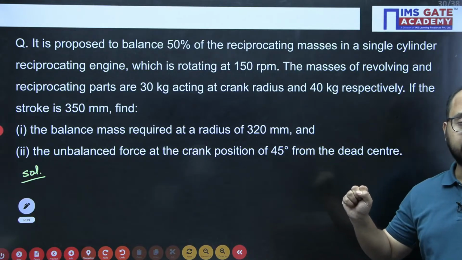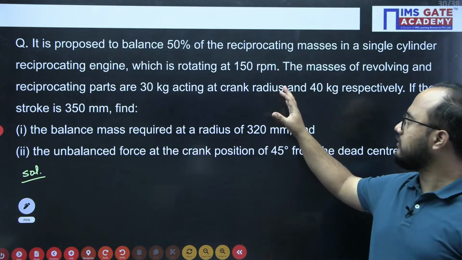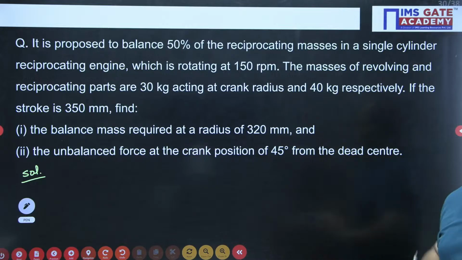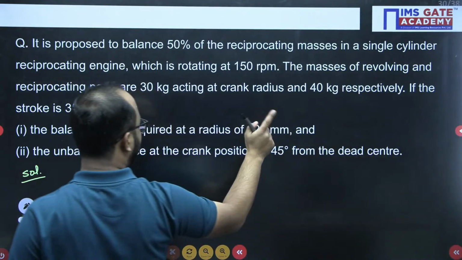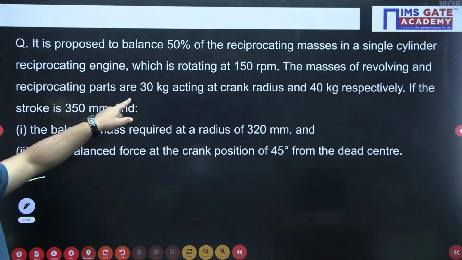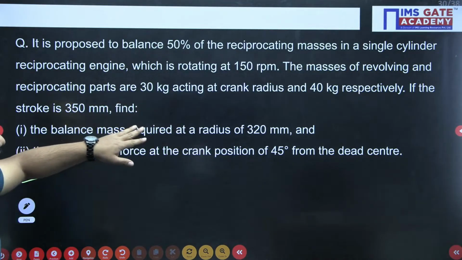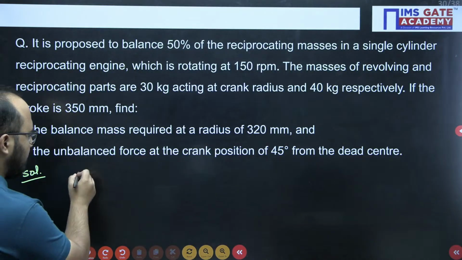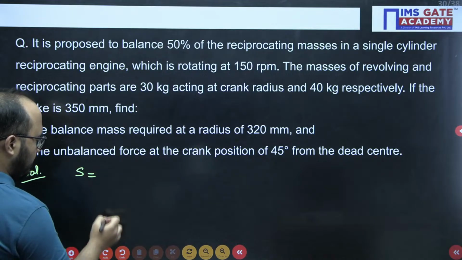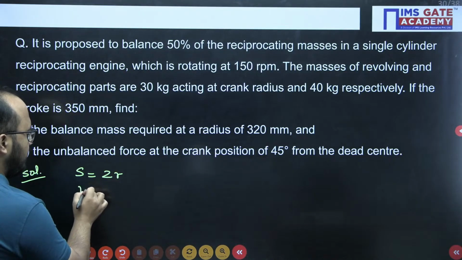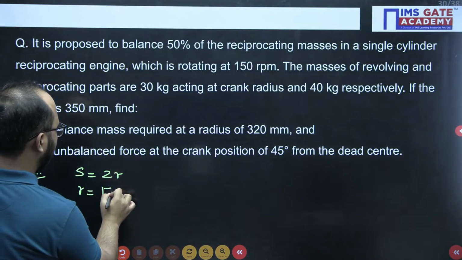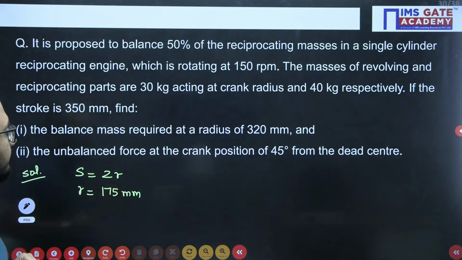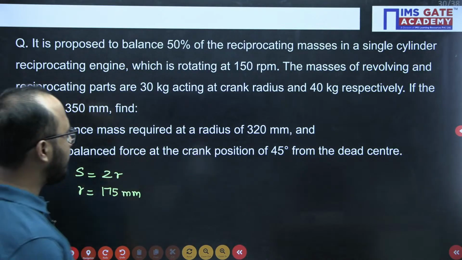Now, this question. It is proposed to balance 50% of the reciprocating masses in a single cylinder reciprocating engine which is rotating at 150 rpm. The masses of the revolving and the reciprocating parts are 30 kg acting at the crank radius and 40 kg respectively. If the stroke is 350 mm, this thing you should know: stroke is twice the crank radius. So crank radius is half of the stroke, half of 350, that is 175. The balance mass is required at a radius of 320 mm.